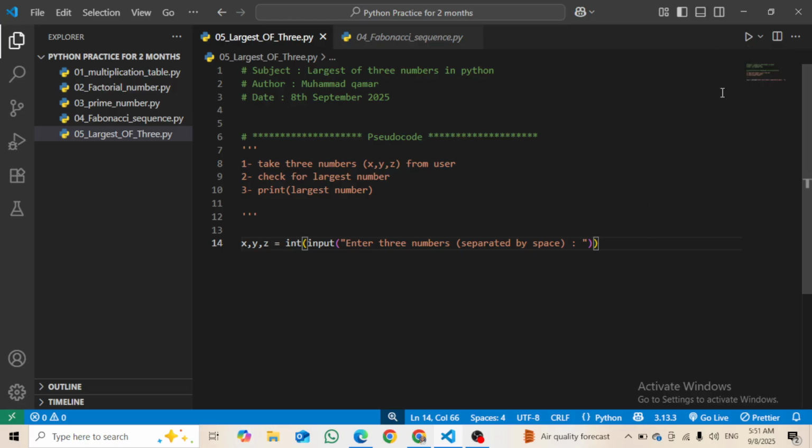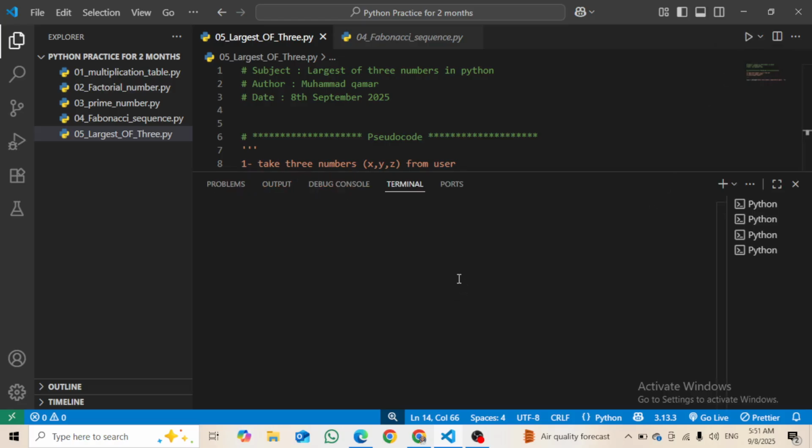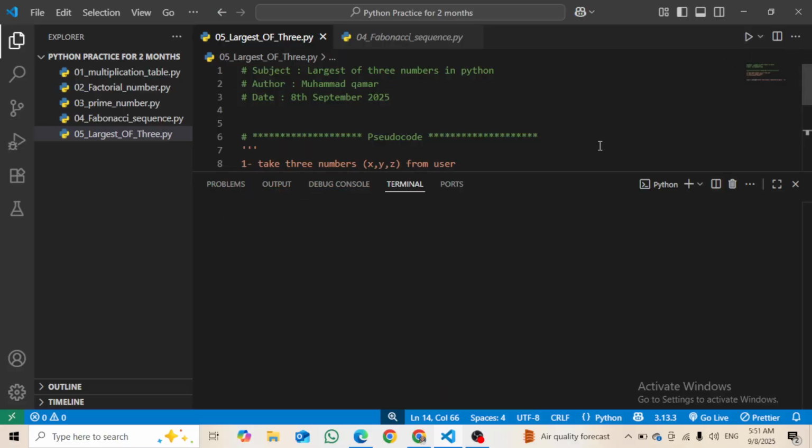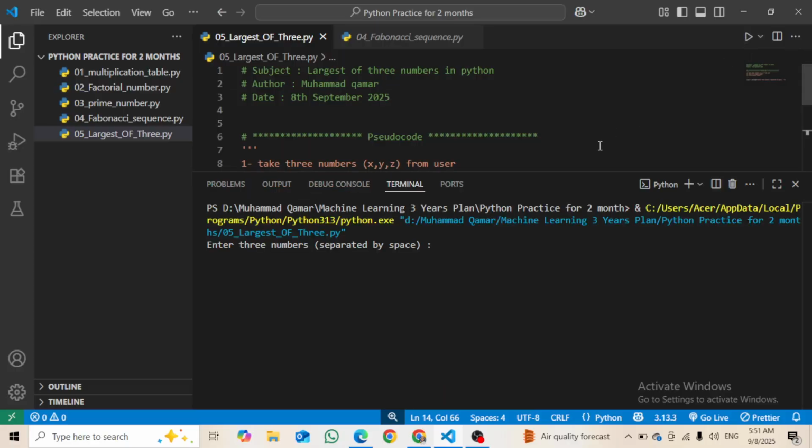Let's just run it. Before running it I have to kill all the terminals. Now it is saying enter three numbers separated by comma. Let's say the first number is 2, the second number is 3, and the third number is 4, and enter.